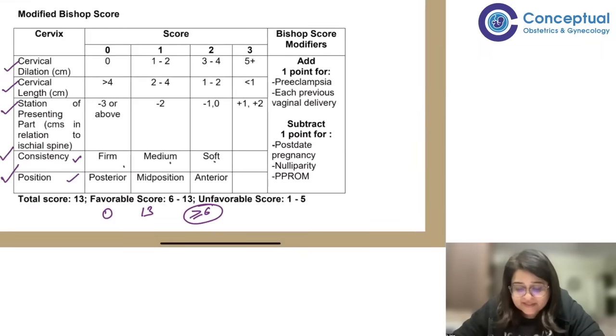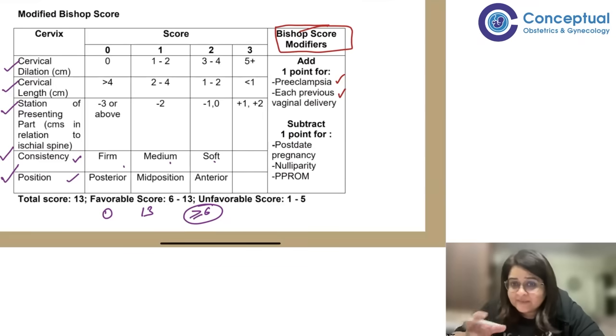This document has said that there are something called Bishop score modifiers. This is not there in any other guideline. What are these Bishop score modifiers? It says if the patient has preeclampsia or has had a previous vaginal delivery, add 1 point. These are good factors. Preeclamptic women are known to deliver very quickly. So preeclampsia and previous vaginal delivery, give 1 point, and subtract 1 point if she is a primigravida,